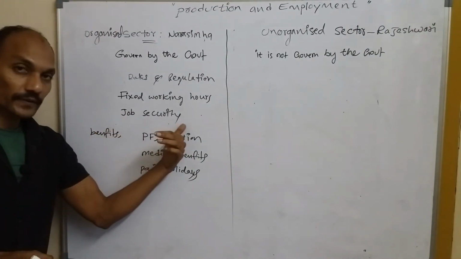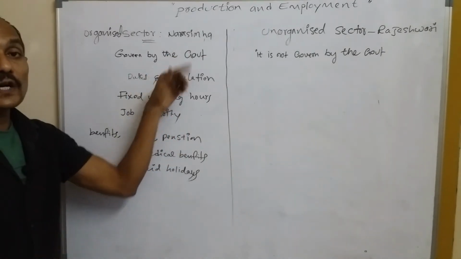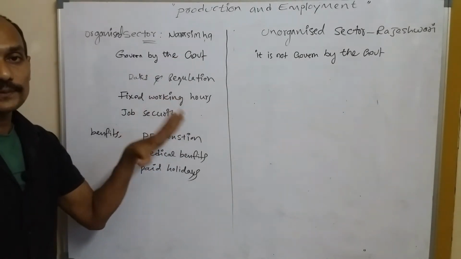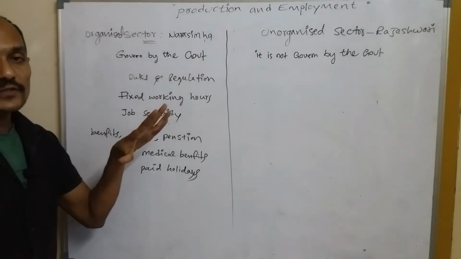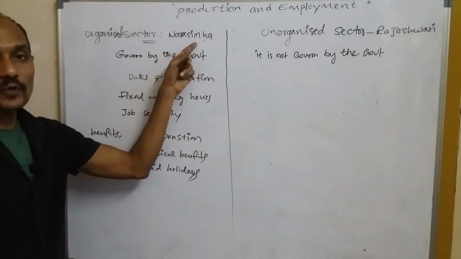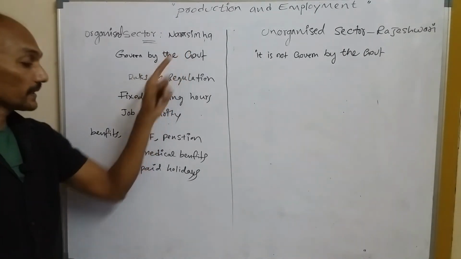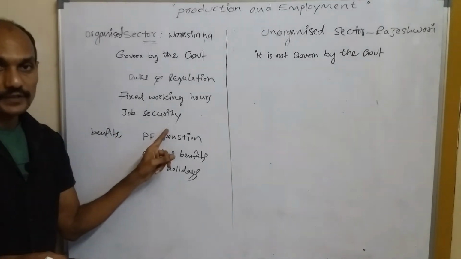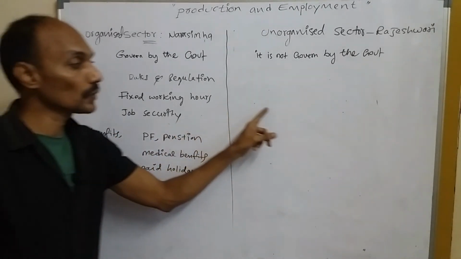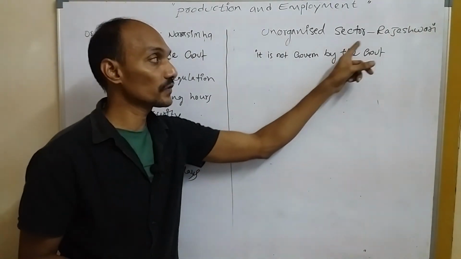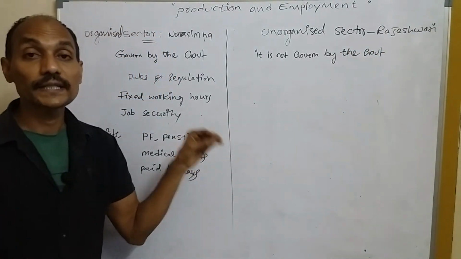And job security: that means Narasimha cannot be removed from his job. Understand, he cannot be removed, because here there is job security. But in the unorganized sector there is no job security. That means Rajeshwari can be removed at any time.